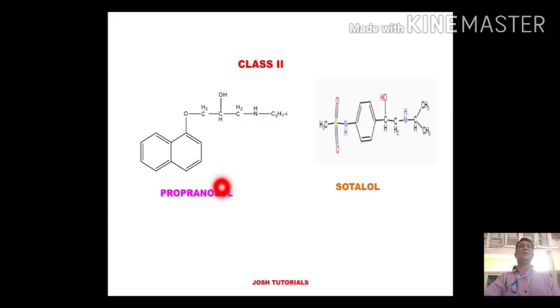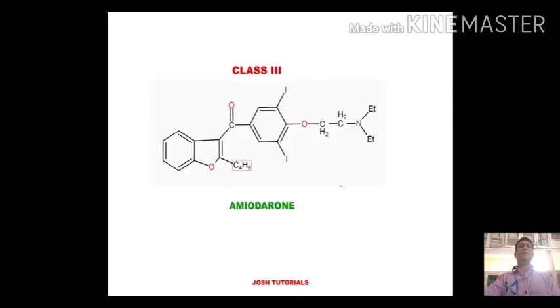The next are the class 2 agents. We have examples like propranolol and sotalol. Both the compounds possess good antiarrhythmic property. The next is class 3 agent. The example is amiodarone. Amio stands for the presence of this diethyl amino group, and iode stands for the presence of these iodine atoms, and aron stands for the presence of this benzofuran heterocyclic ring.